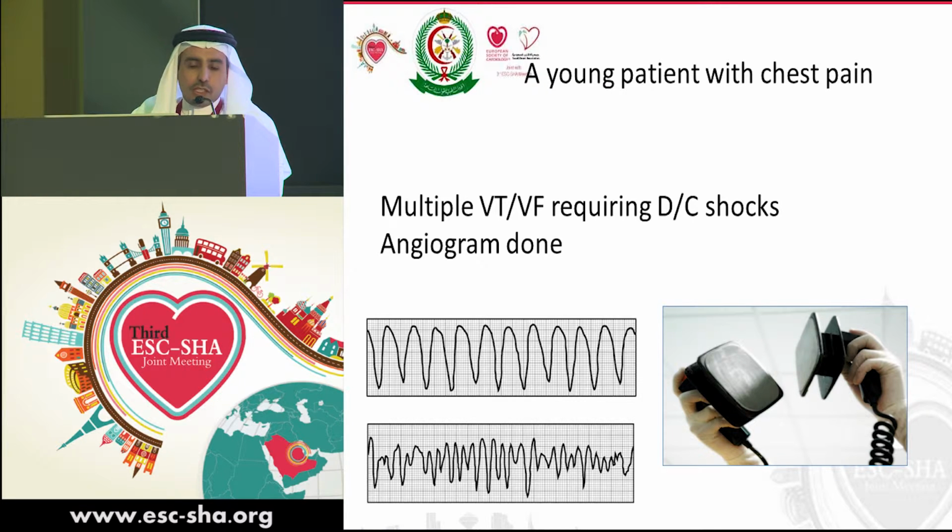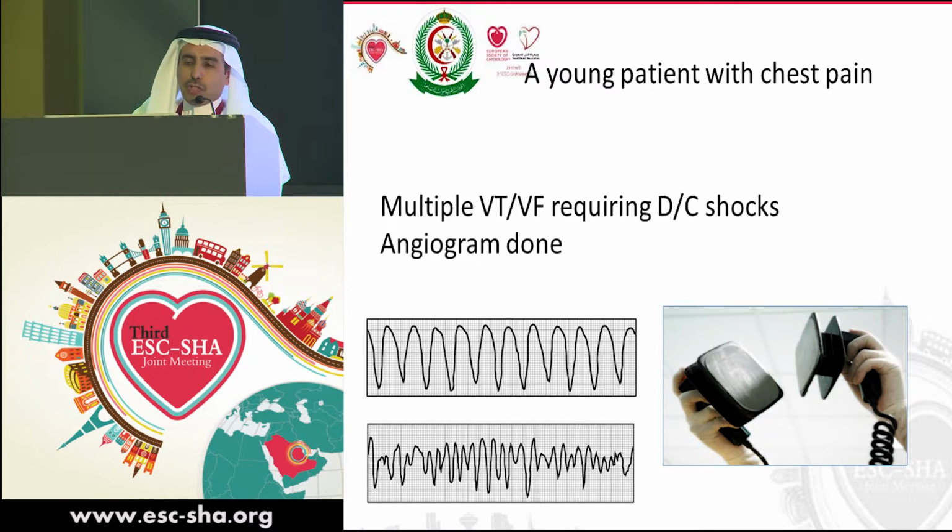The patient arrested, cardiopulmonary resuscitation was started, and DC shock was delivered successfully. The patient was quickly moved onto a stretcher, and on the way to the cath lab, there is an elevator in our hospital. In order to go to the cath lab, you have to take an elevator, which is not a good idea. Once the patient entered the elevator, he had another episode of VF and required another DC shock.